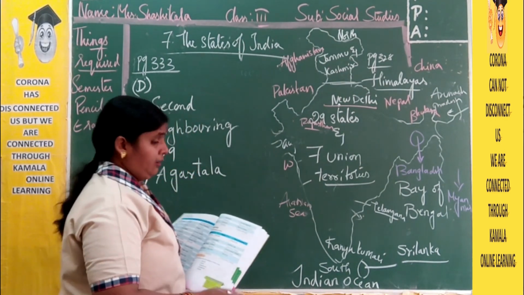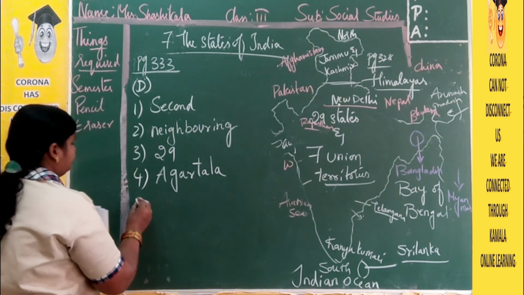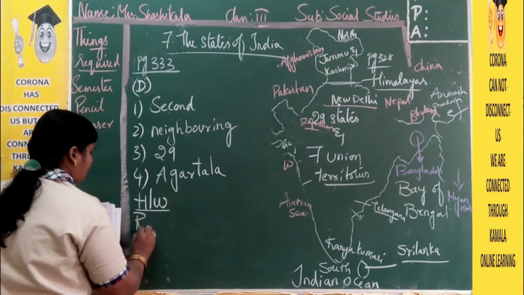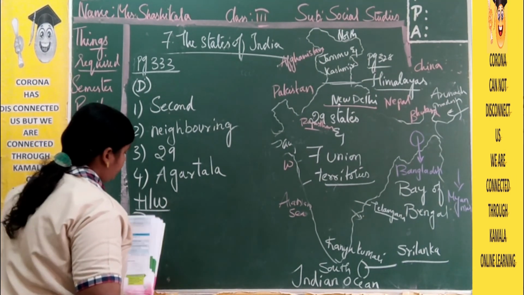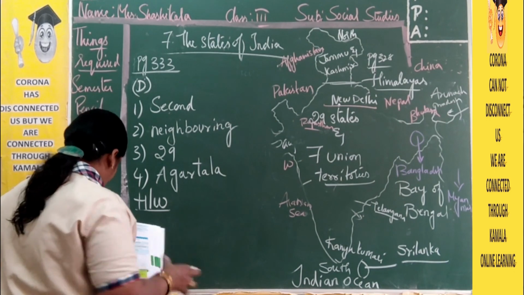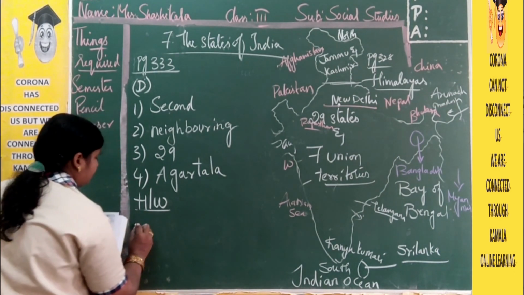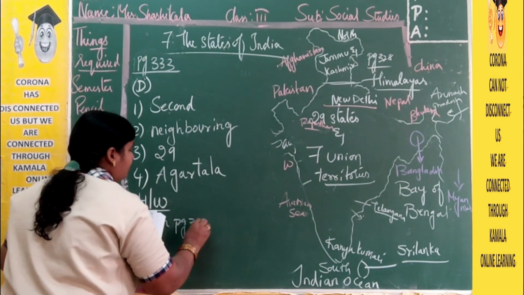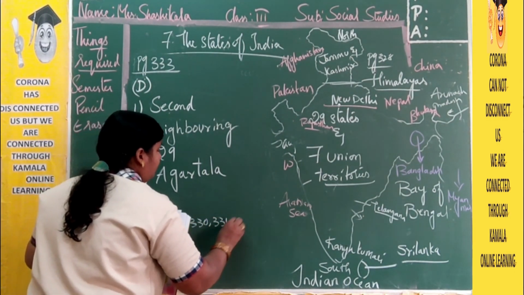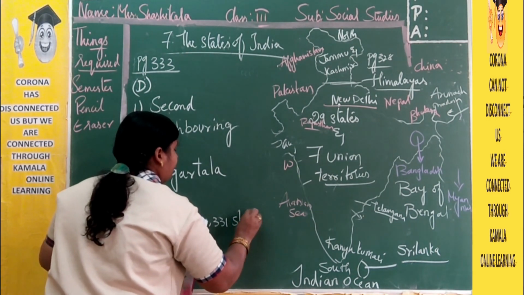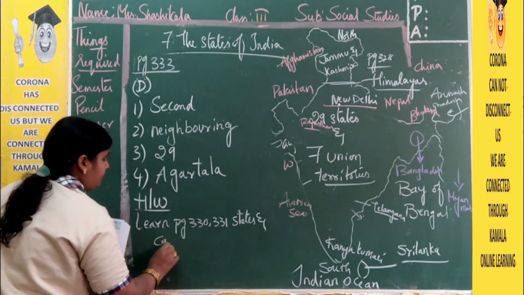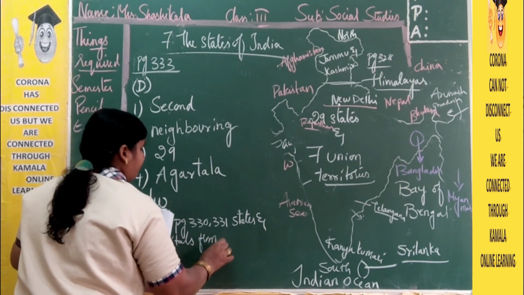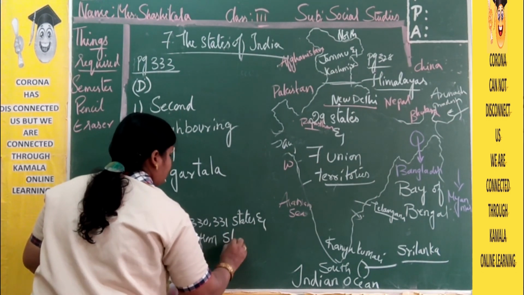So today the homework will be learn page 330, 331, states and capitals from semester book.